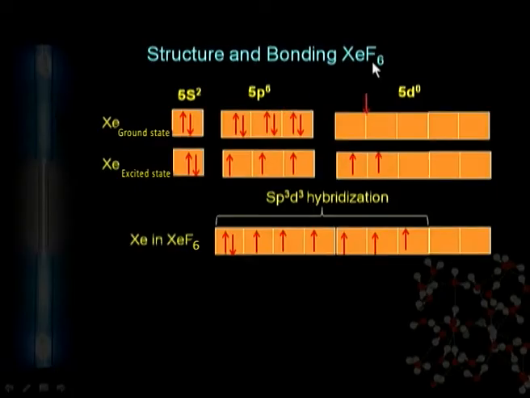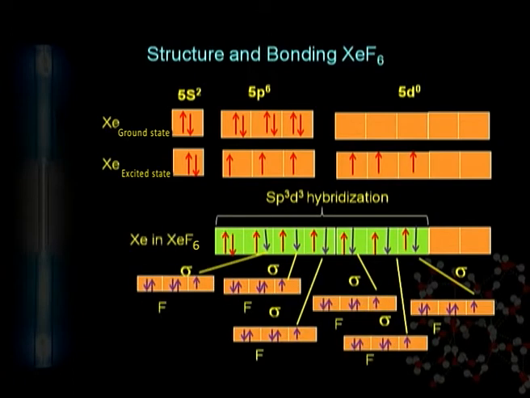Similarly, we can discuss the structure and bonding in xenon hexafluoride. Again, we require 6 orbitals for forming bonds with 6 fluorine atoms. You can make it clear here that 3 electrons are excited to create 6 unpaired electrons, and 6 fluorine atoms form sigma bonds with that.